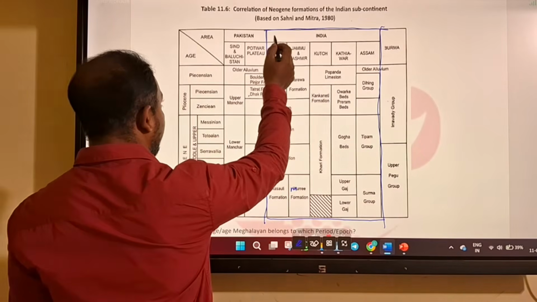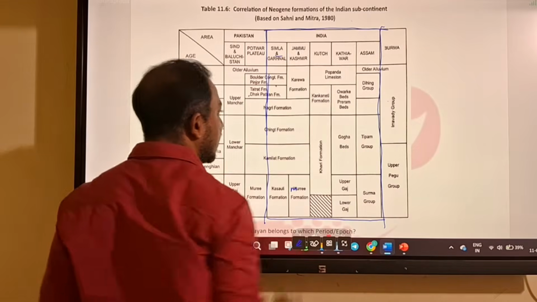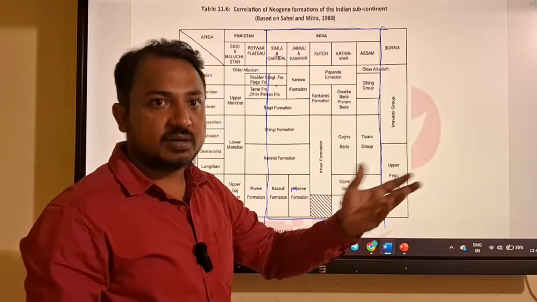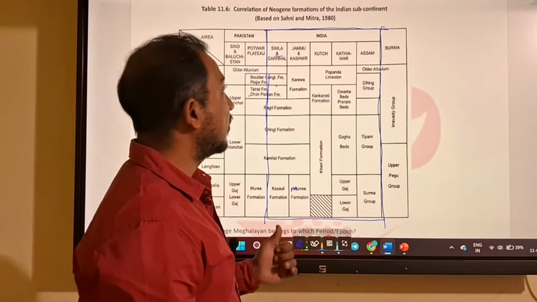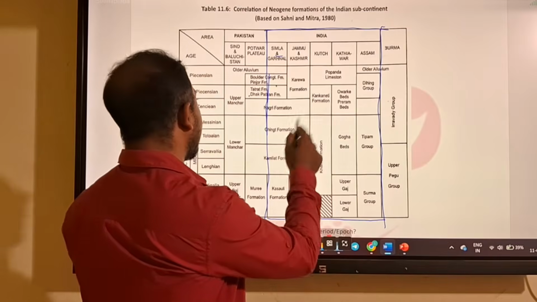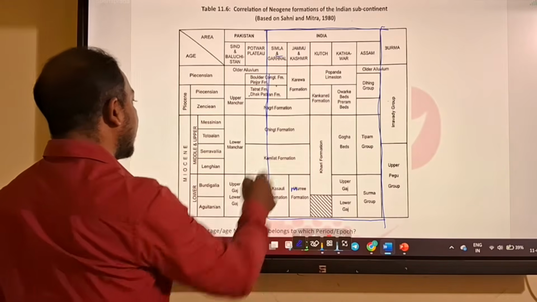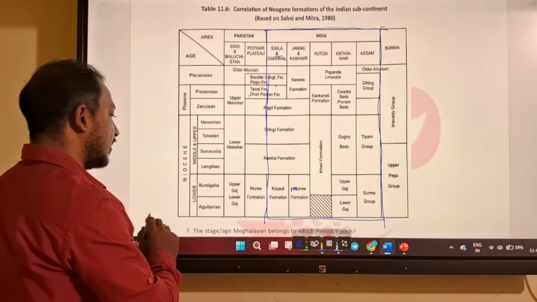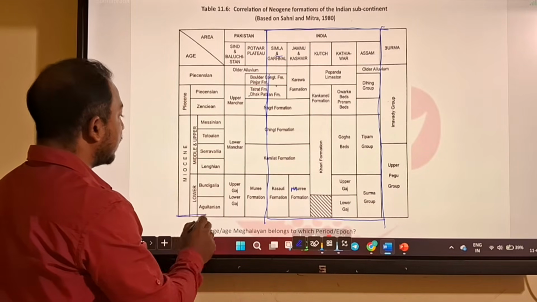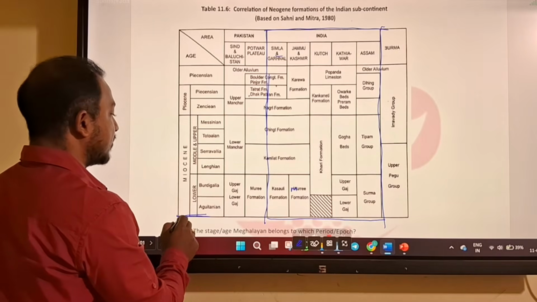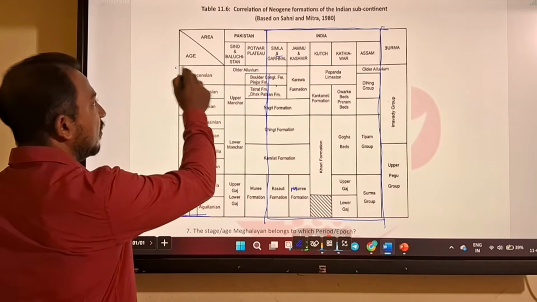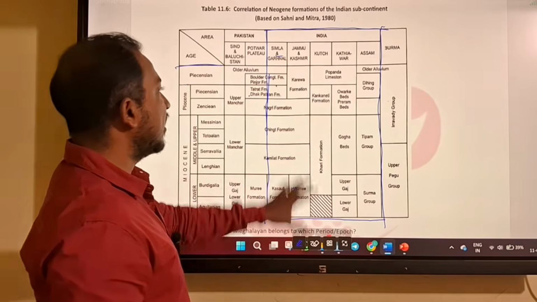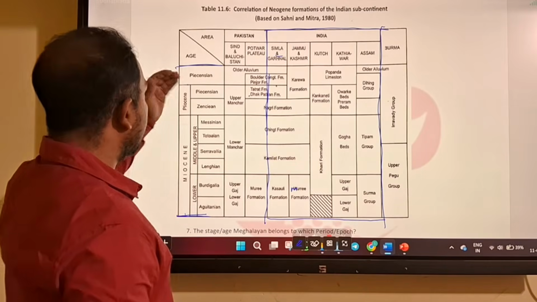If you remember this table, and any question is asked sometimes about which era or which period a formation belongs to, then you can easily answer. Any formations you find here were deposited during the Neogene, that means from Miocene to Pliocene, and some Pleistocene. That means from Miocene to Pleistocene.